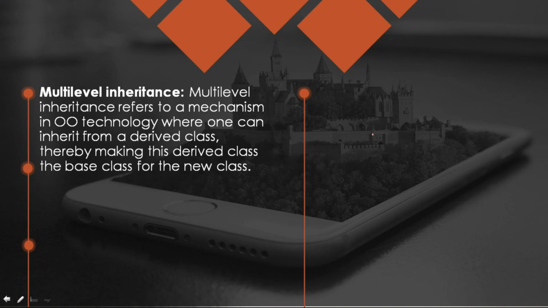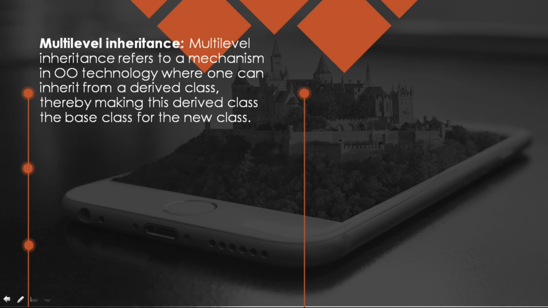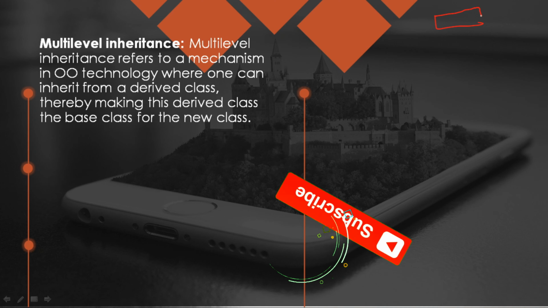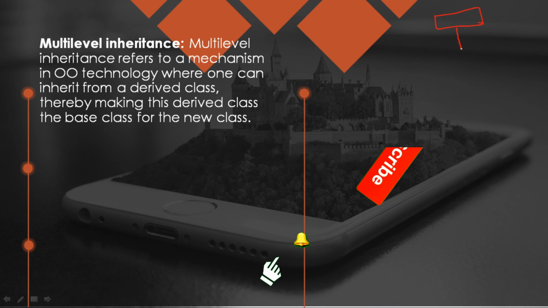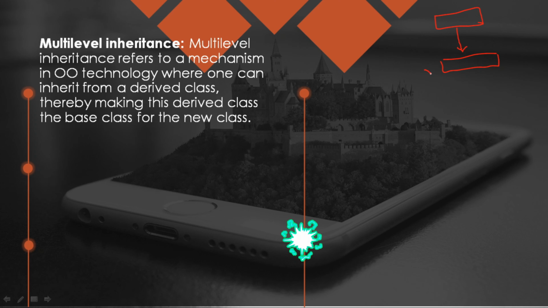Now let us discuss multi-level inheritance. Multi-level inheritance refers to a mechanism in OO technology. OO technology is nothing but object-oriented technology where one can inherit from a derived class. What is a derived class? So this is a parent class. From this class we are inheriting some data into another class. So this is termed a derived class.